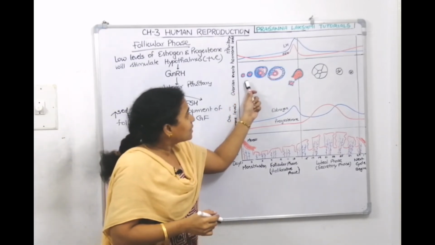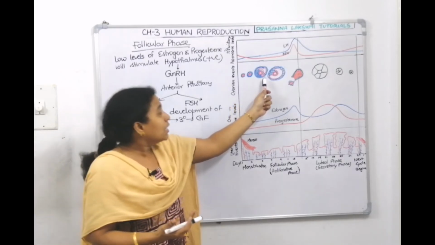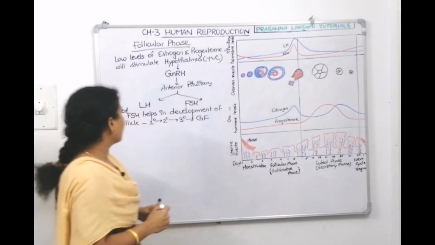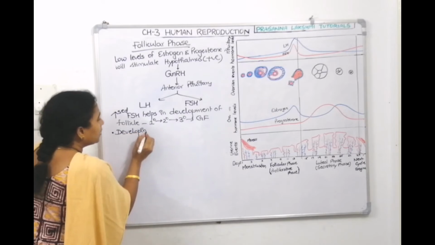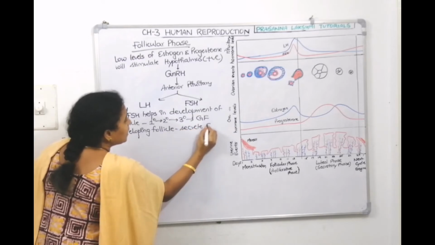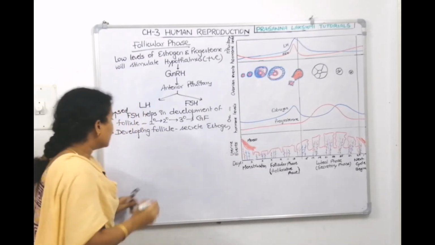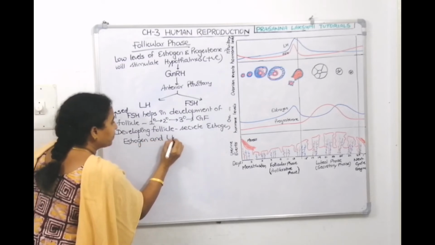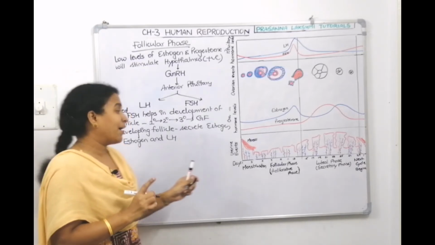Now, when the follicles are undergoing maturation, these follicular cells will secrete estrogen. So then the estrogen level also will increase. The developing follicles secrete estrogen. Now this estrogen and LH, one is estrogen, the other one is LH, will help in maturation of the Graafian follicle.